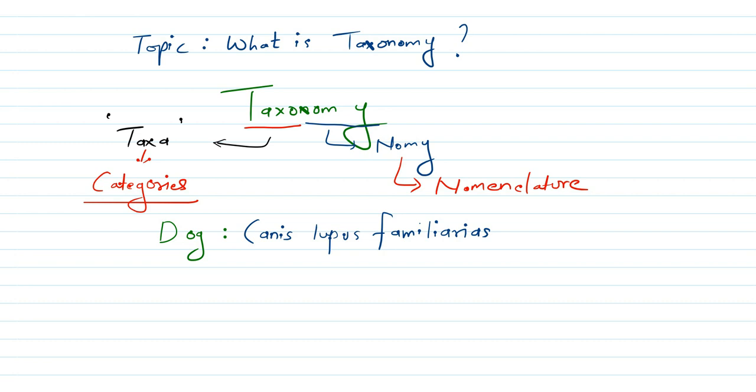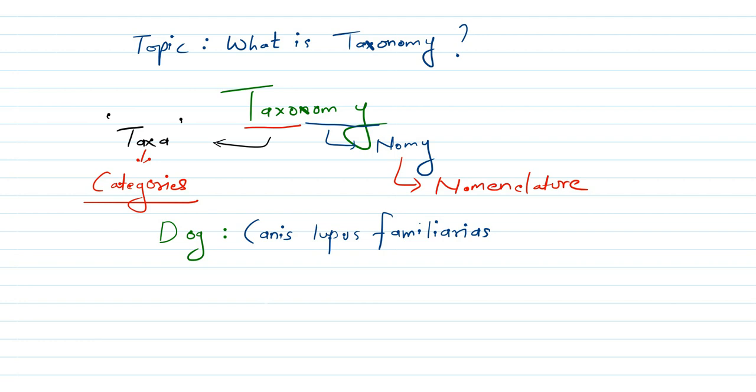Dear students, let me first clarify that, of course, as per binomial nomenclature, every scientific name has two words. That's the first criterion, and that's why it is called binomial. Bi means two. But yes, there are certain exceptions wherein you will see three words. So this can be considered an exception, because here there are three words: canis, lupus and familiaris.